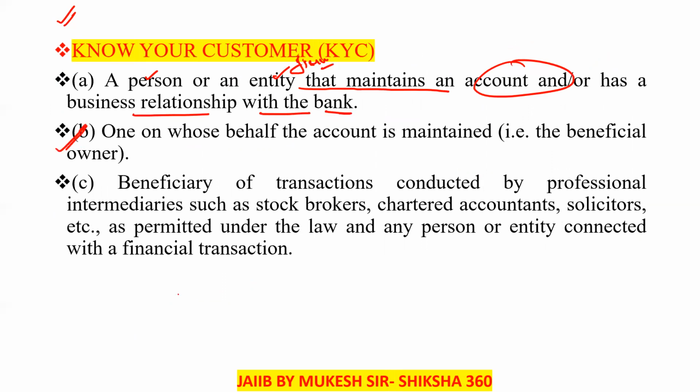Second one is one on whose behalf the account is maintained, that is the beneficial owner. The actual owner is some other person, and another person monitors the account on behalf of that person, like someone who has the power of attorney.